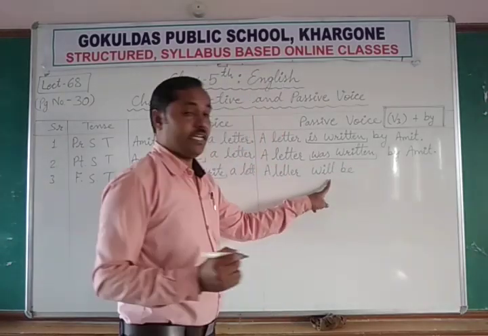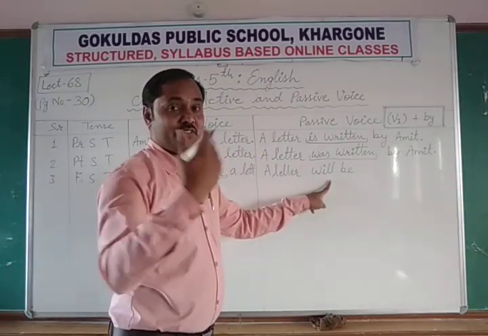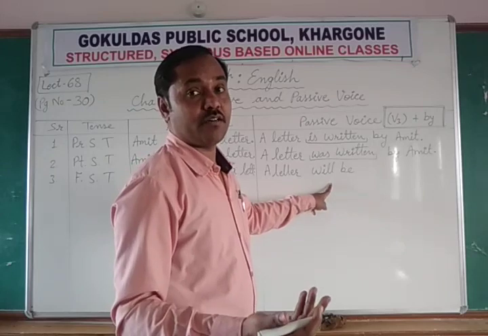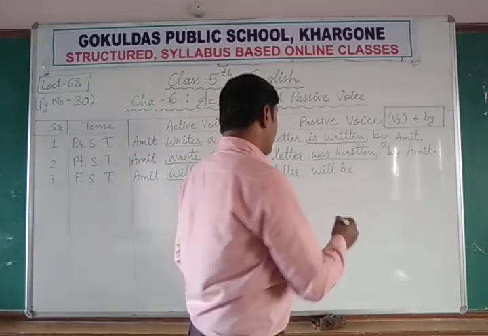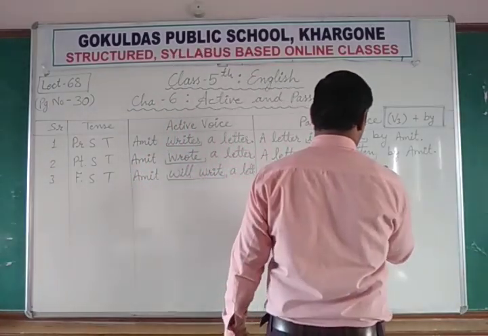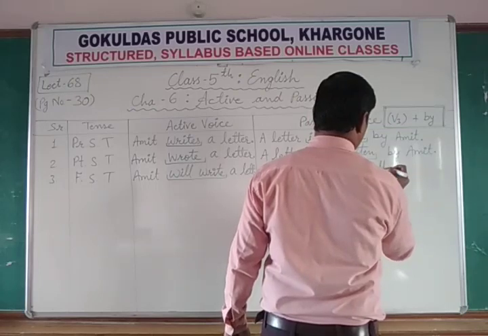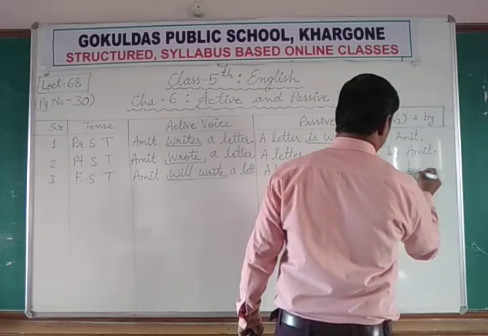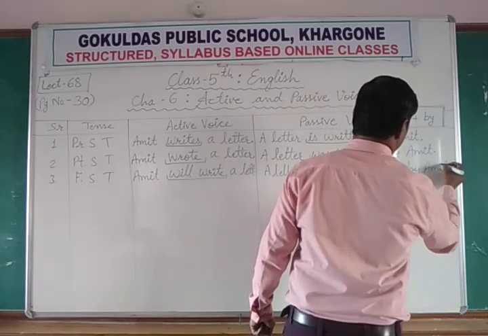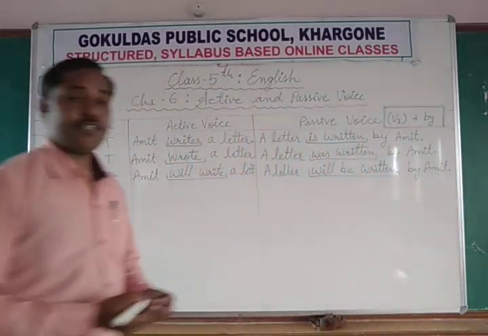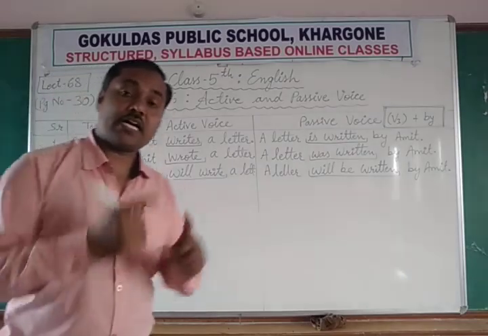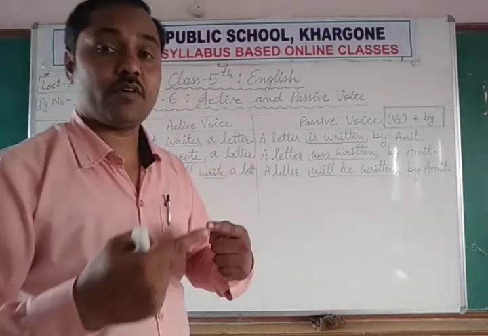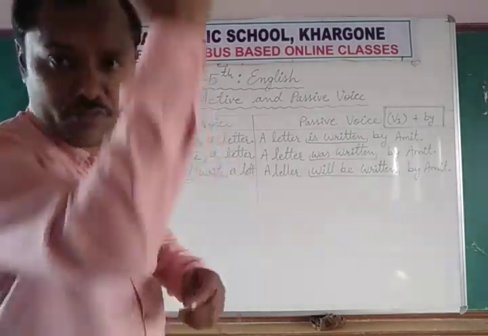Now we'll use will be, the future form of be. A letter will be written. The third form is compulsory. A letter will be written by Amit. लिखा जाएगा, एक लेटर अमित के द्वारा लिखा जाएगा in future.